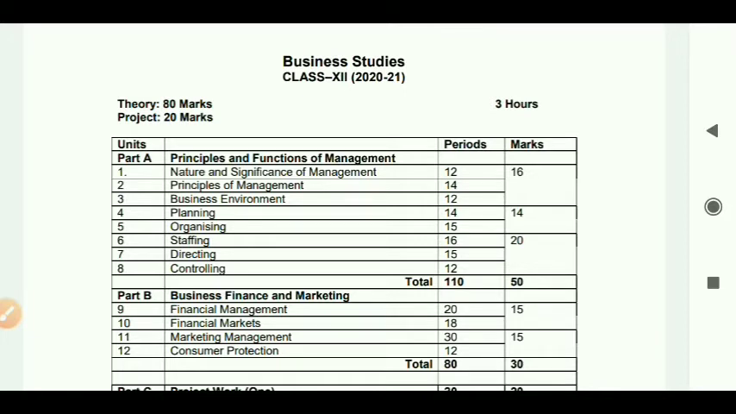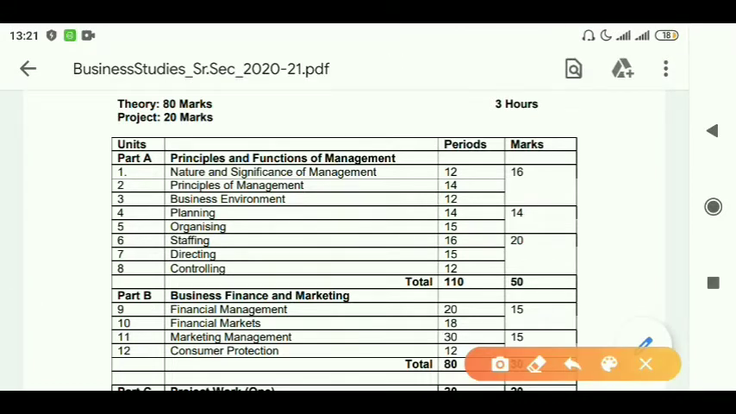Let's go into this. As you can see, I have a PDF in front of me. Clearly it's written theory 80 marks and project 20 marks. This is a pattern, this is a marks distribution, and the same pattern we have already done in class 11, right? So there is no difference because we have already done project for 20 marks and theory for 80 marks.